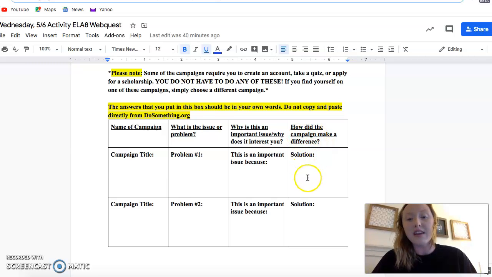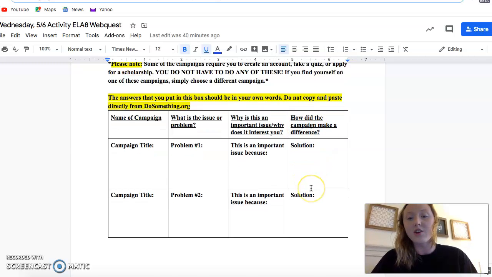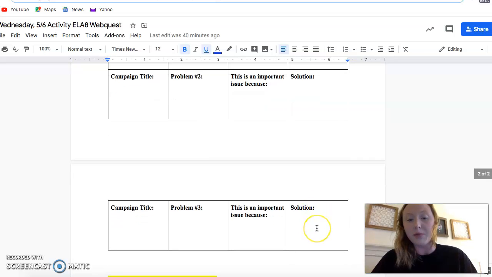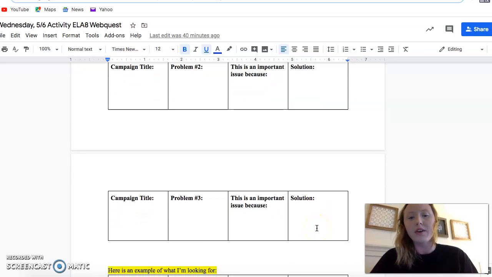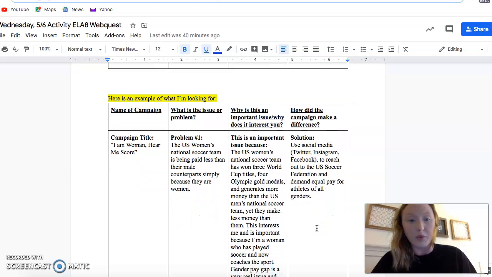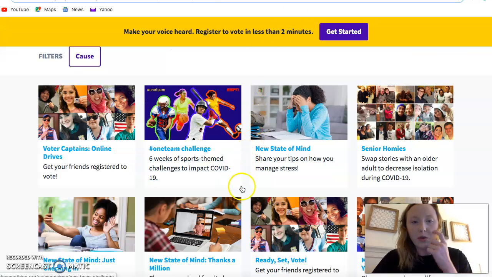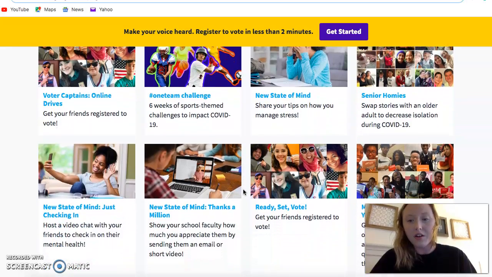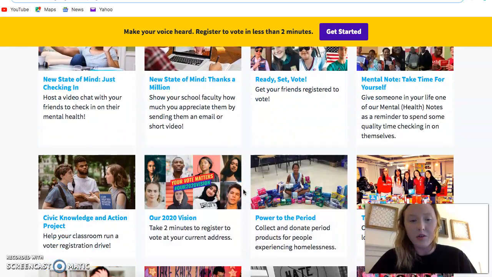How did the campaign make a difference? So what is the solution? What are they doing to fix the problem? Okay. And I do have an example here at the bottom of your Google Doc of what I'm looking for. So the campaign that I chose is I Am Woman, Hear Me Score. So let's look at this one, and we will actually look at it together. Okay, so let's see here.